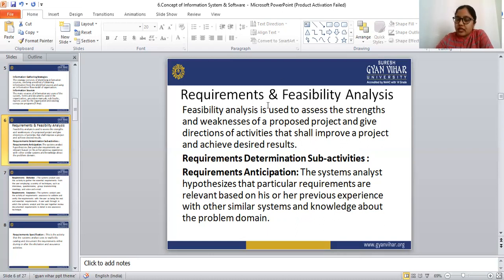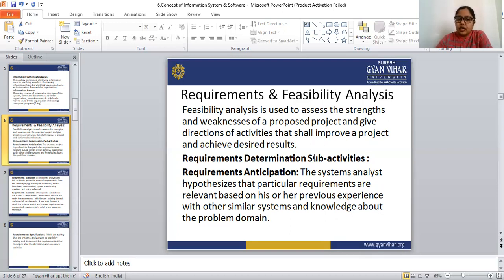The feasibility analysis is used to assess the strengths and the weaknesses of the project, and give the direction of the activities that shall improve the project and achieve the desired results. So we have to use this feasibility analysis to assess the strengths and weaknesses of the proposed project, and give the direction of the activity that shall improve the project and achieve a good result.